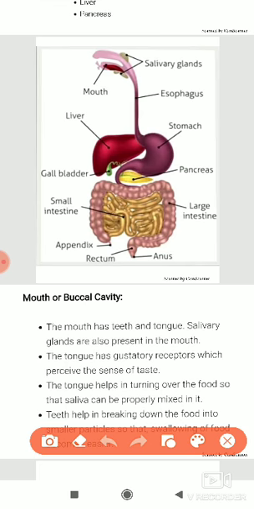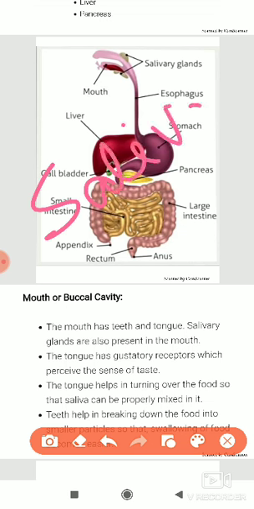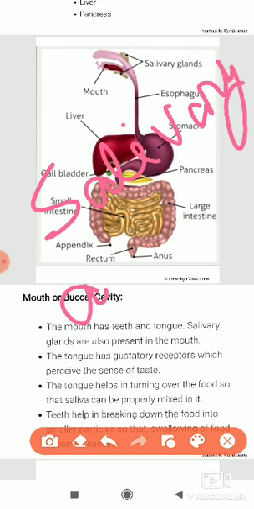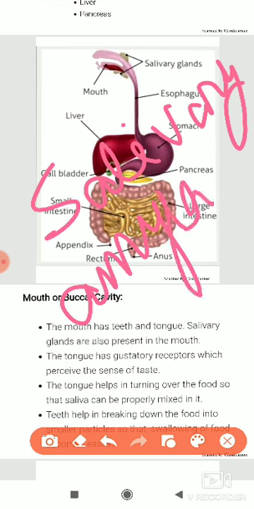The salivary gland secretes saliva, which contains one kind of digestive enzyme. The name of this enzyme is salivary amylase. Remember this digestive enzyme name.